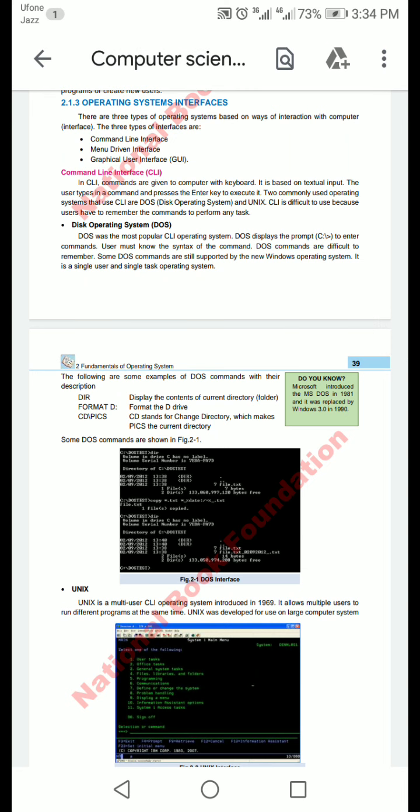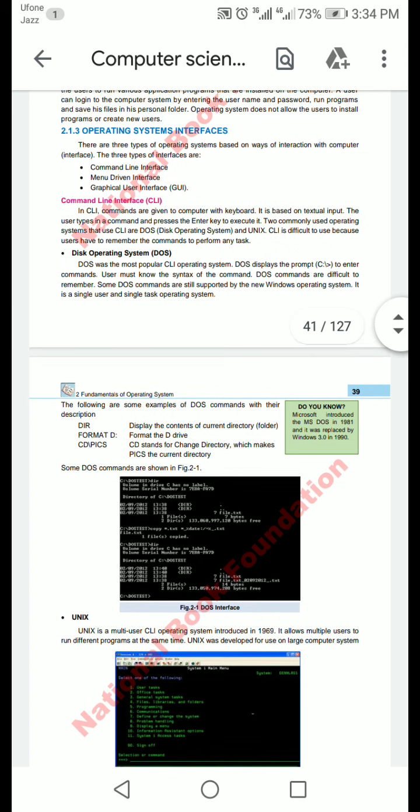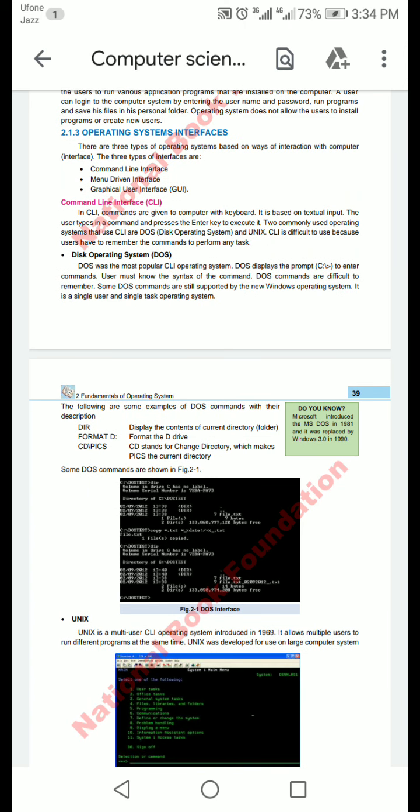And dear students, CLI is difficult because user have to remember, to memorize, all the commands that will perform any task. Disk operating system, DOS. DOS was the most popular command line interface operating system that was displayed as a command prompt, like C colon backslash greater than sign, to enter the command. Dear student, user must know the syntax of a command.